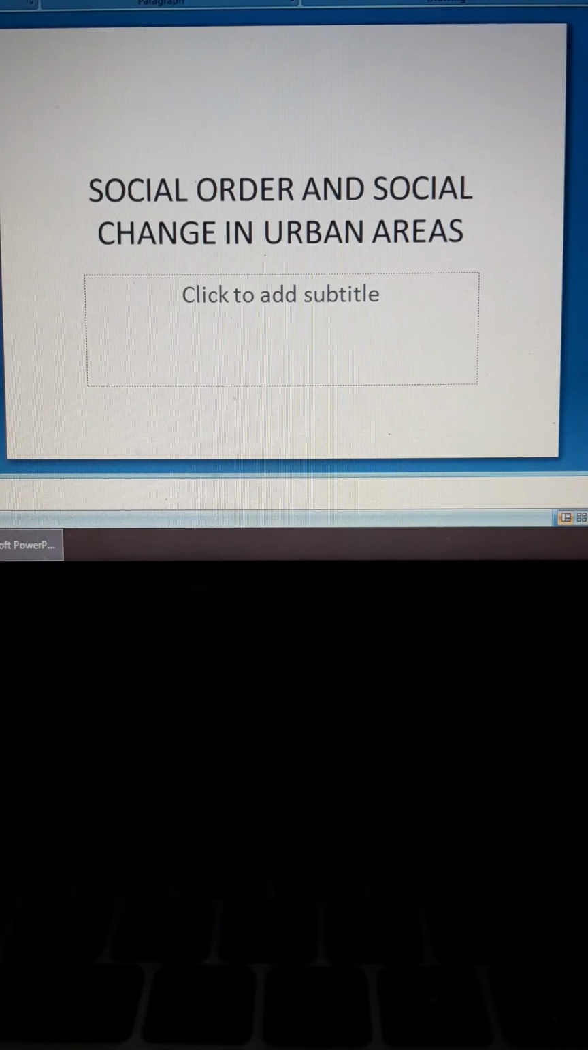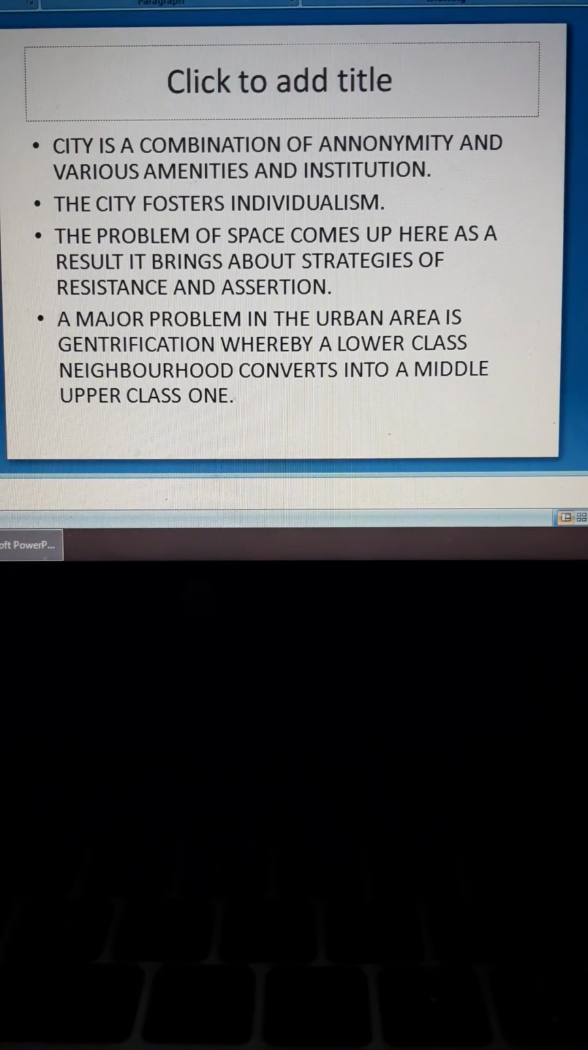Next is social order and social change in urban areas. A city is a combination of anonymity and various amenities and institutions. Anonymity basically means that, like in some poems we studied, the author's name was not written, and it was only written anonymous.